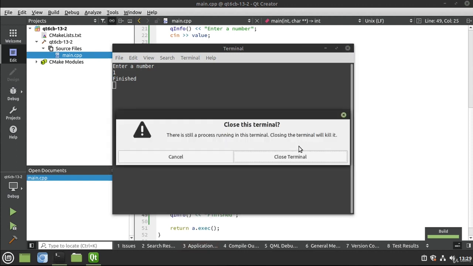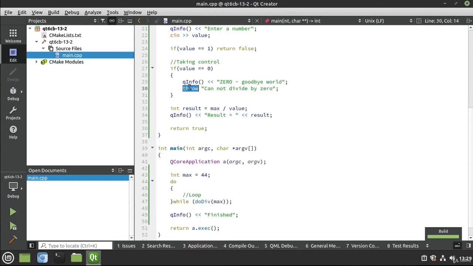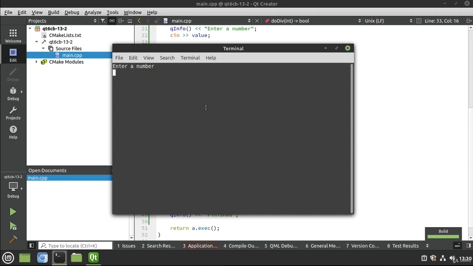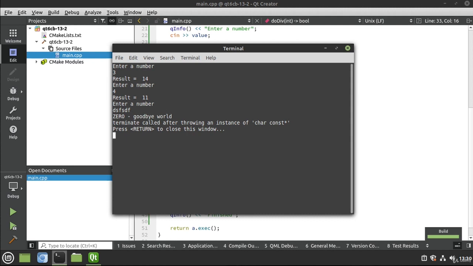Now let's show the throw keyword in all of its glory. Remember, if we get a 0, then we're going to QInfo out goodbye world, and then we're going to throw cannot divide by 0. And let's see what happens here. So I'm going to say 3, 4, and just some garbage, which C++ will cast into a 0, and boom, 0, goodbye world, terminate called after throwing an instance of const char pointer.